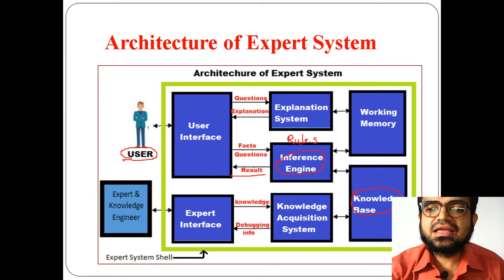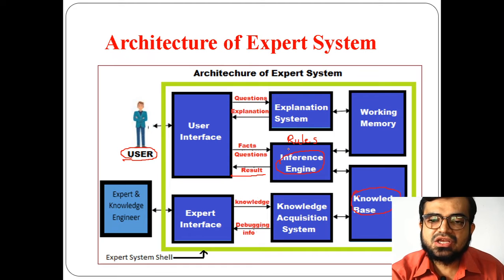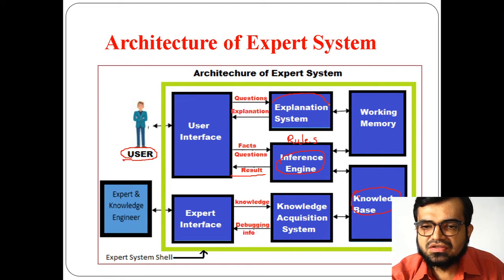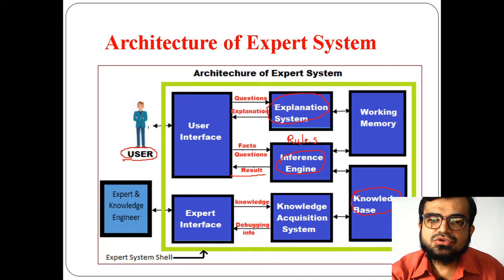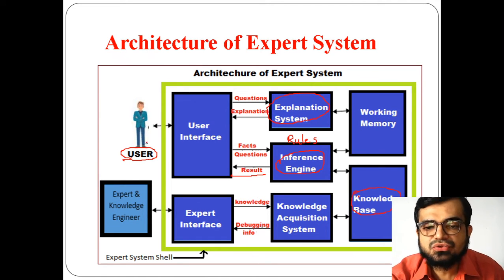Now the other thing along with the inference engine is the explanation system. What is this explanation system? See, in order to communicate with the normal user, there are some questions that can be asked by a normal user to that expert system. So this explanation system will provide support by giving an explanation on the particular question which the normal user has asked, and it is responsible for giving the explanation to the questions which have been asked by a normal user.